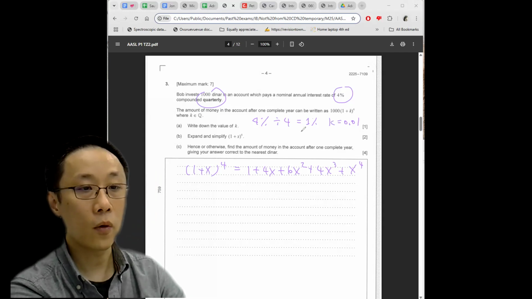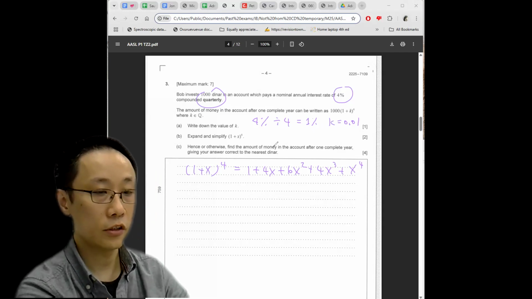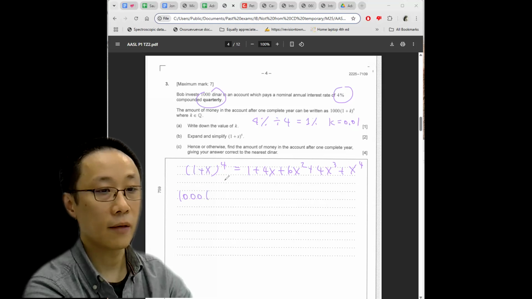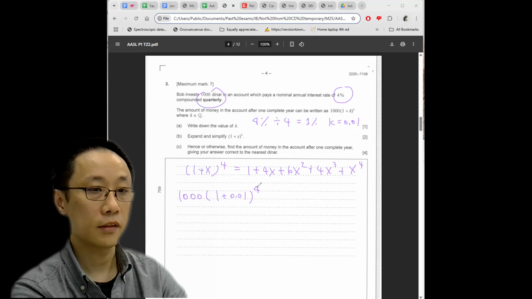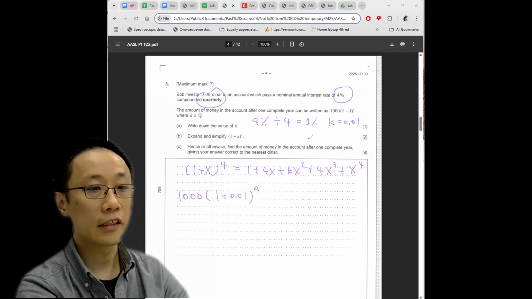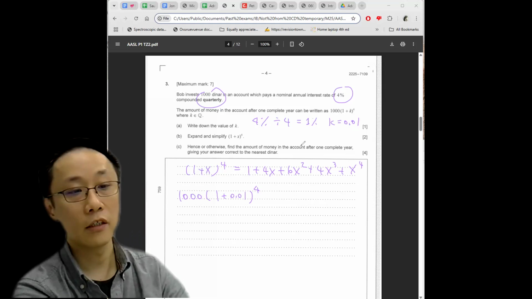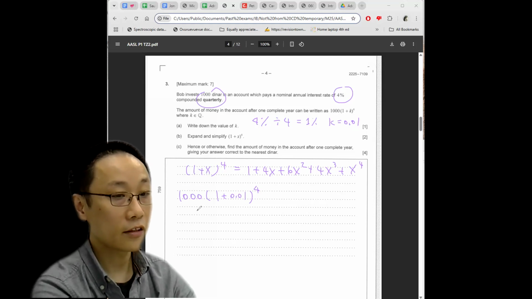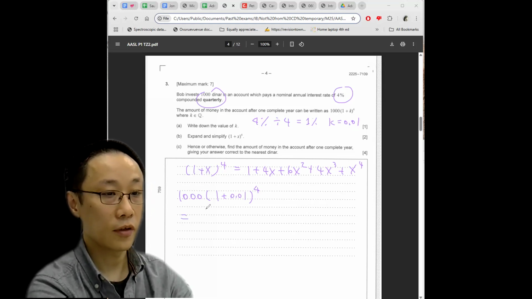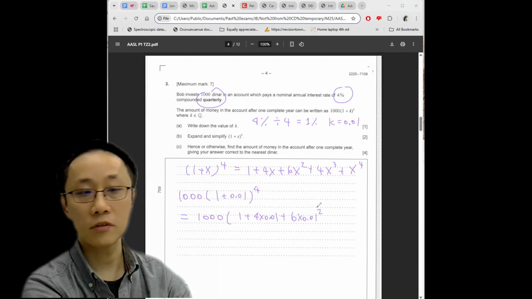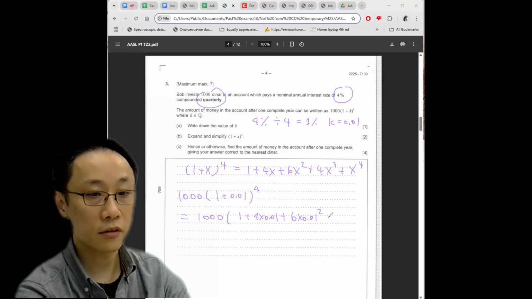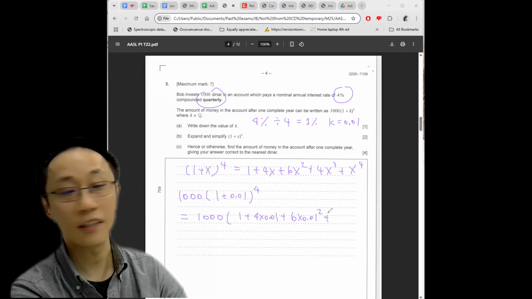Hence or otherwise, find the amount of money in the account after 1 complete year. The 1 year has 4 compounding periods. Therefore, we just need to write 1,000 times (1 plus 0.01) to the power 4. And this is exactly what they gave you, and clearly we have to use the binomial expansion just now. I think SL students will cry again because they don't know how to do simple arithmetic: 1 plus 4 times 0.01 plus 6 times 0.01 squared. I think students run out of fingers to count the zeros. I think they probably run out of brain cells and not fingers.